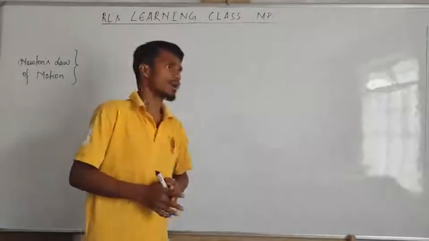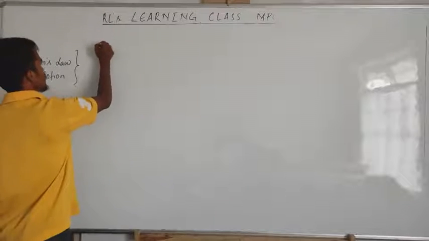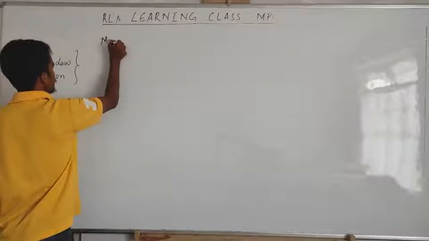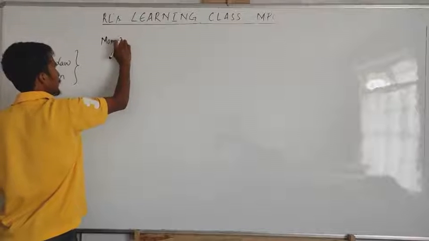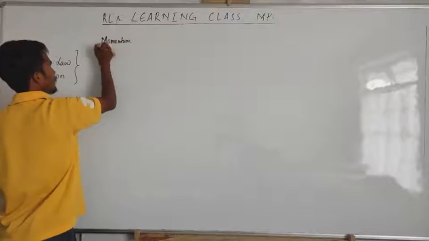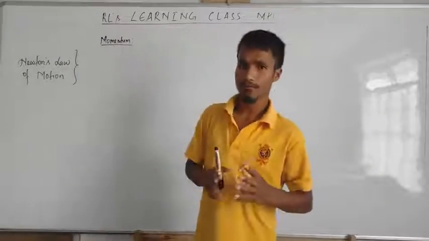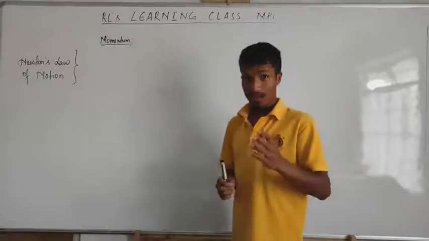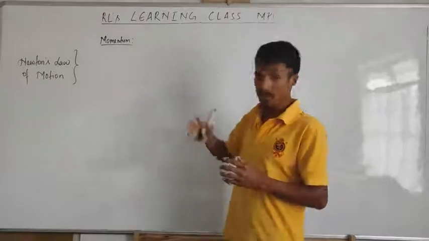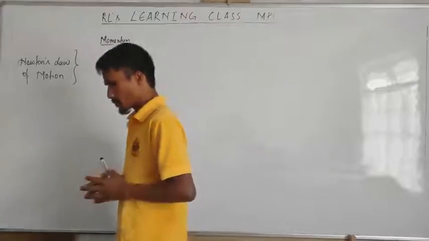Okay, now let's talk about momentum. Once you understand this momentum, then we'll do the second law, because the second law deals with momentum. Okay, now what is this momentum?